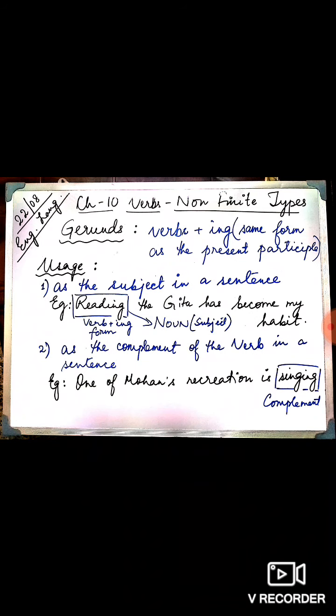Children, if you look at the board here, verbs plus ing. Gerunds are verbs plus ing forms of verbs. If you recall, this is just the same form that we have learned about present participles, right? The same form which is used for present participles. So verbs plus ing can be used as gerunds. Verbs plus ing can also be used as present participle, but the difference between the two is in their usage.